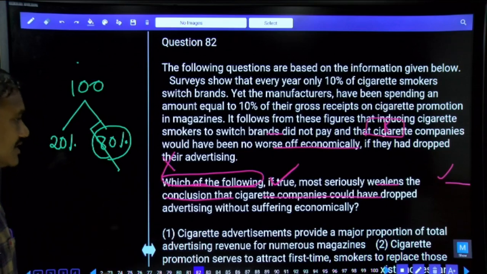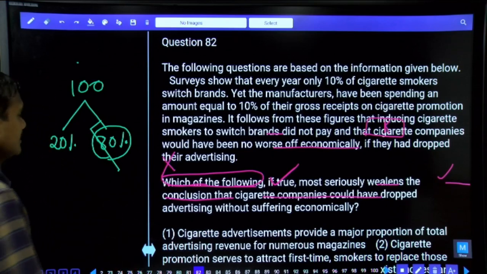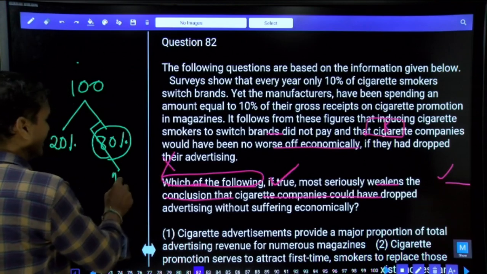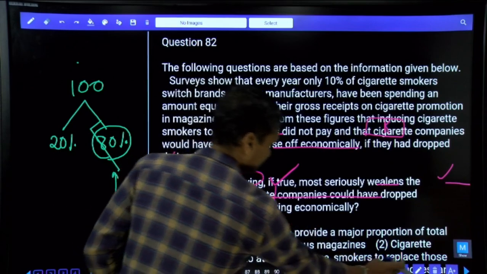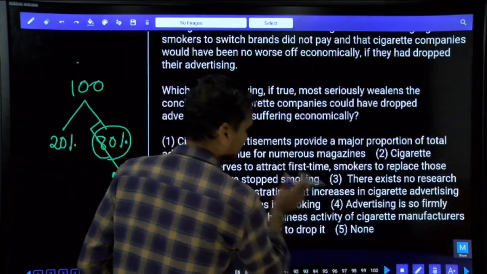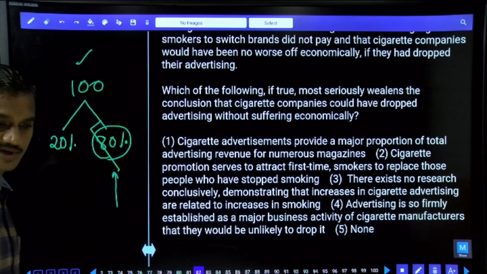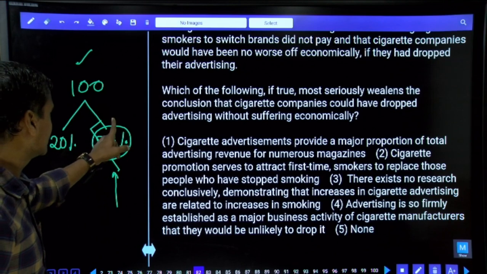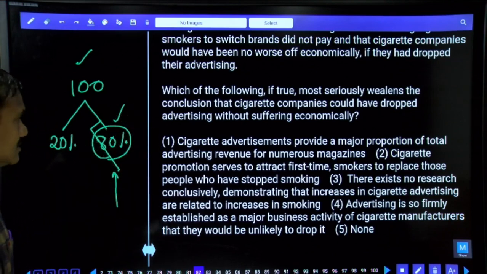But still the revenues were in the same line. Why were they in the same line? Because the new smokers are adding to this one. The first timers are adding to this one. If the first timers add to this one, then what happens here? There is no change in the revenue at all. There won't be any loss. Why won't there be any loss? Because the newcomers are starting smoking. Clear? And that is the reason.